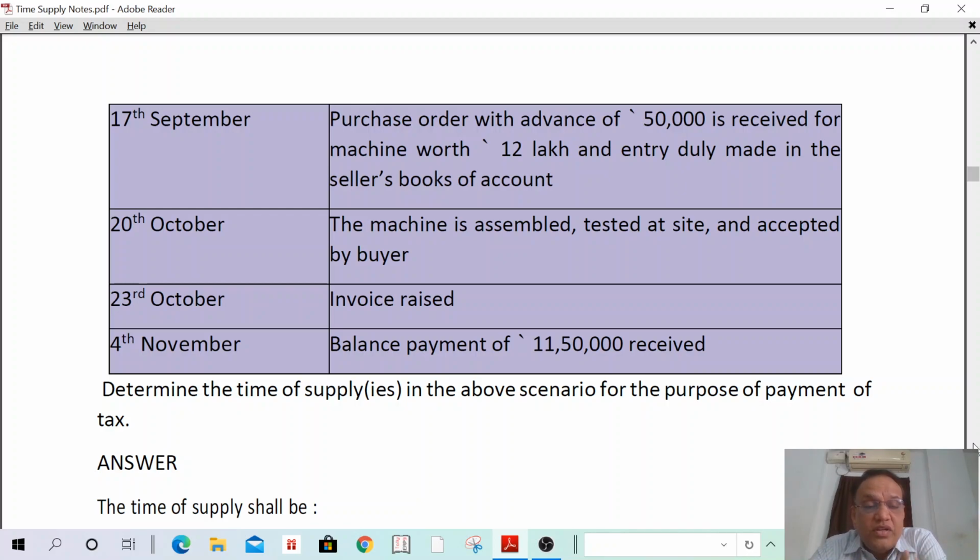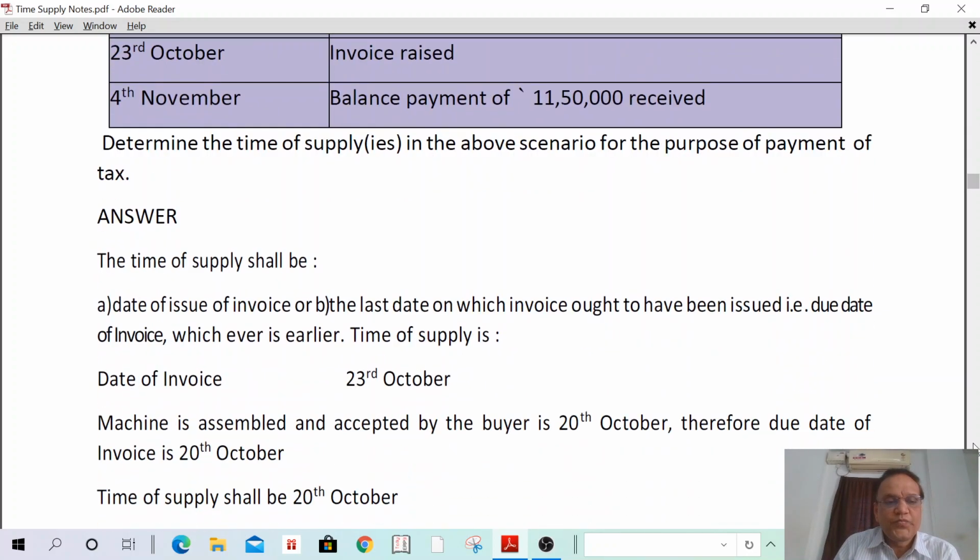Understand? So therefore, invoice shall be issued on 20th. Therefore, due date of invoice is 20th. Date of invoice is 23rd October. Whichever is earlier, 20th October is earlier. Therefore, time of supply is 20th October. I can read the answer for better understanding.